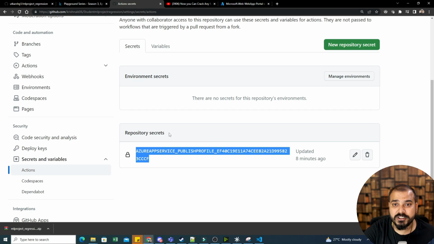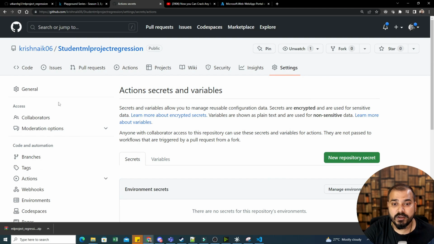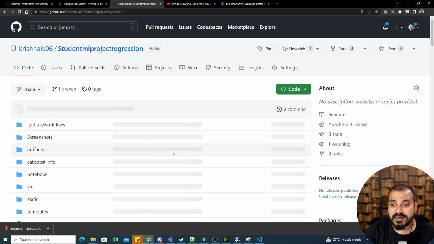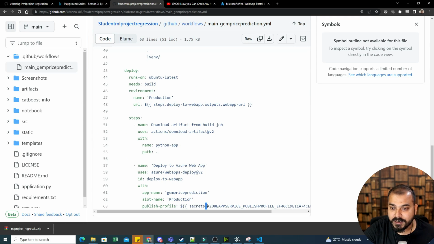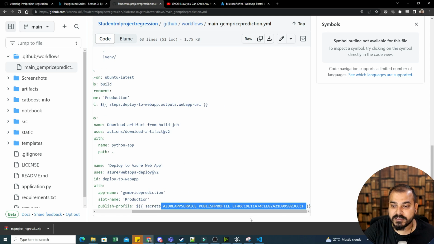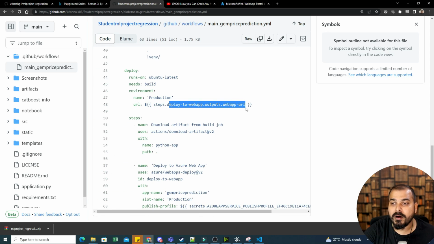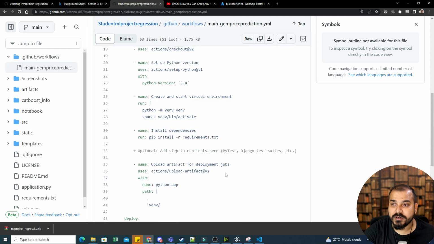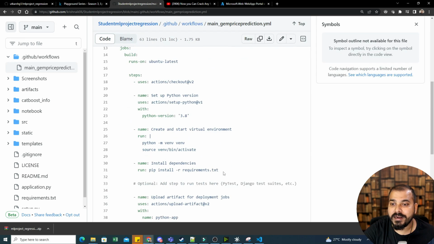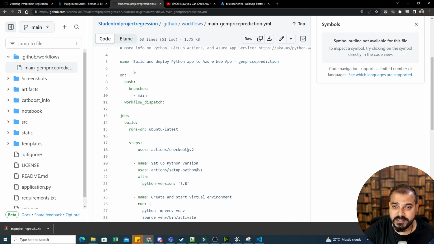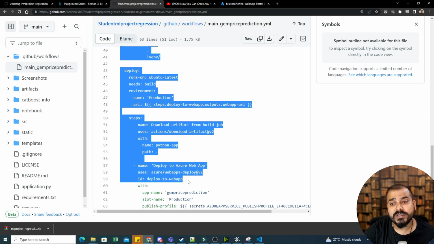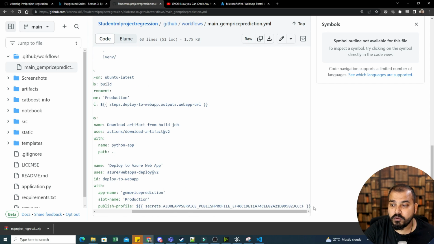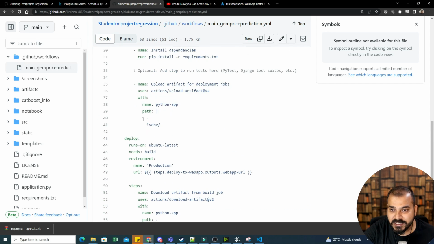Whatever information is present in this secret key is read inside this workflow. Inside this workflow, the app service publish profile you require is coming from there. The deploy to web app, whichever web URL is there, is also read from here. It is also reading some more information with respect to that. This is what GitHub Actions is doing: it is creating this entire YAML file, which will have the necessary configuration. You can obviously see the documentation page to understand each and every step, like what the deploy is, what the steps are, and all.